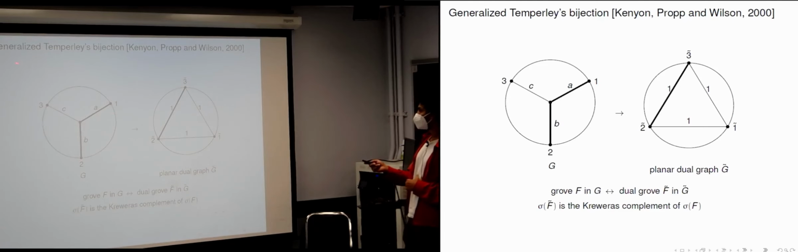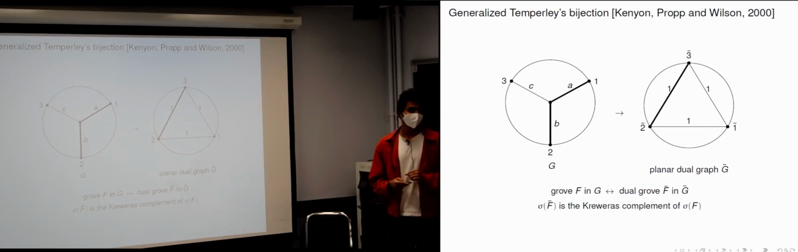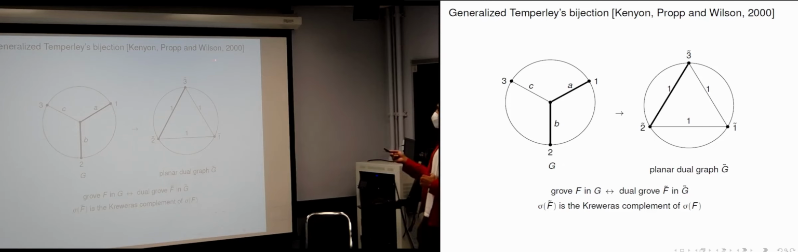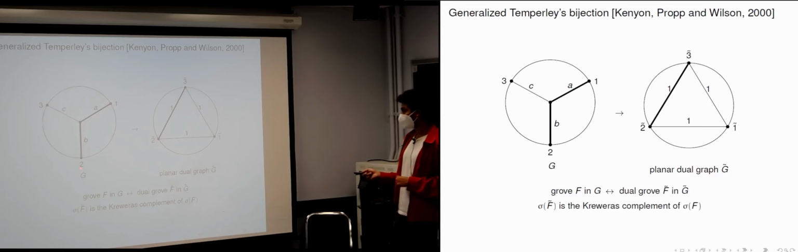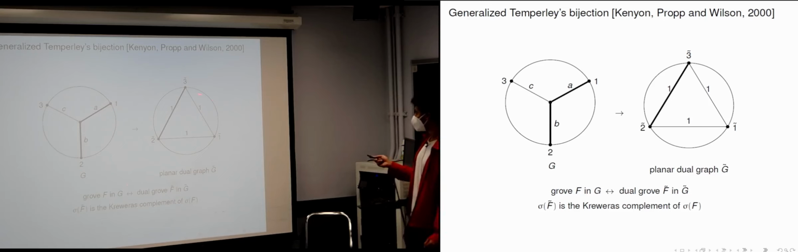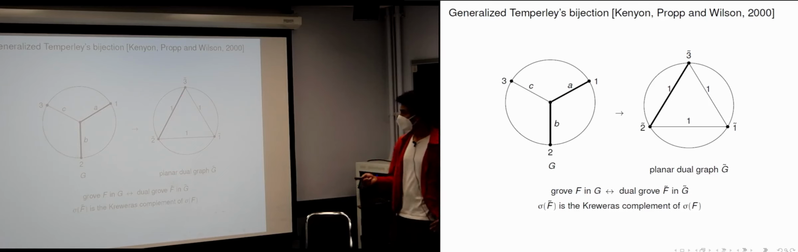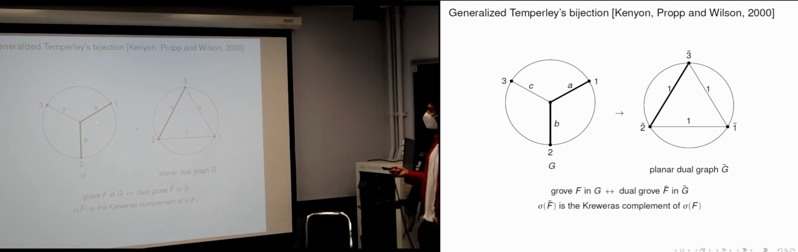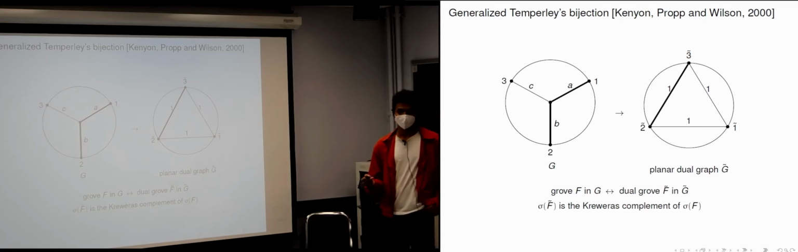So this map is given by the generalized Temperley's bijection. Temperley defined this for the square lattice. It was generalized by Kenyon, Propp, and Wilson to arbitrary electrical networks. And then the specific version that we are talking about here, where you have the boundary, is due to Thomas Lam. And here's what it is. So it's a way to start with a grove and produce a dimer cover.